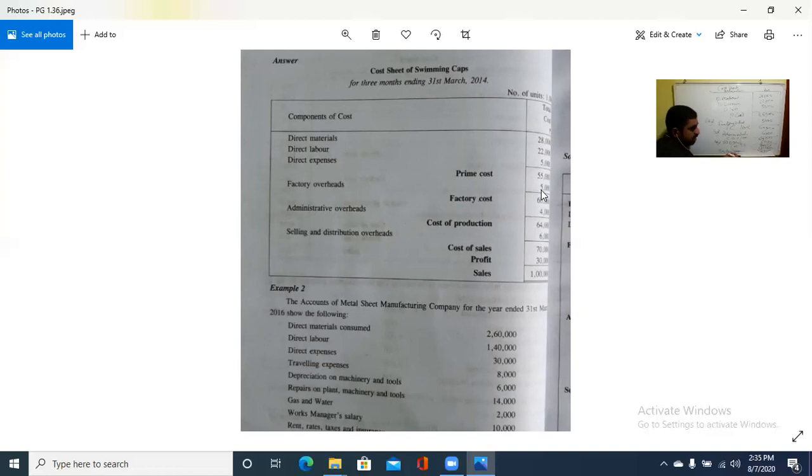Sales is 1 lakh. How is it calculated? 1,000 units are produced and they're sold at 100 per unit. 1,000 into 100, 1 lakh. That 1 lakh minus 70,000, this is the profit. So this is the first problem. Then again, one more problem we will do now, in the same way.